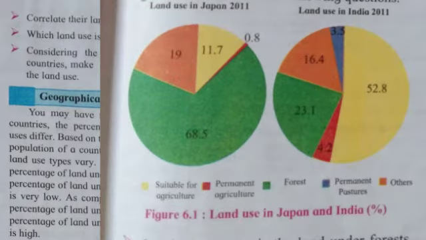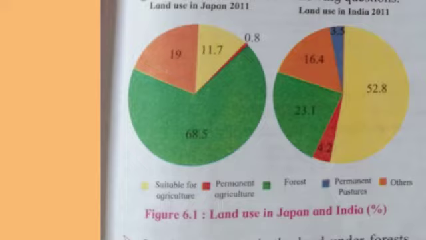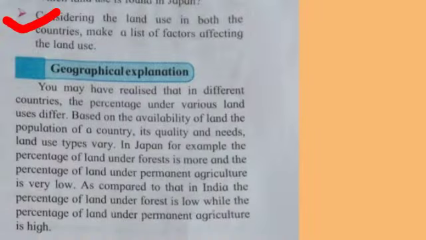The land use in Japan are land suitable for agriculture, permanent agricultural land, land used for forest or under forest, grassland but its percentage is very low, and land under other uses. Considering the land use in both the countries, make a list of factors affecting the land use.